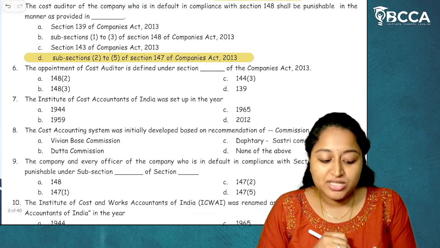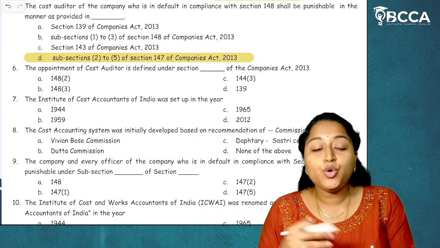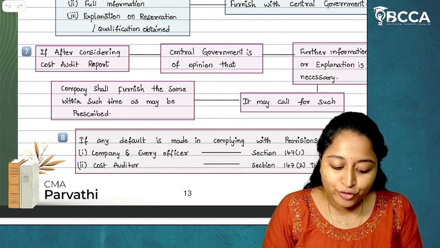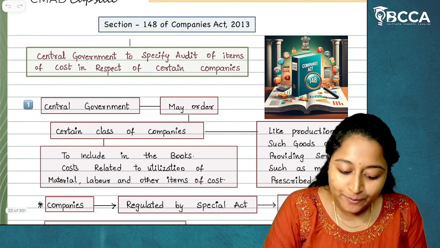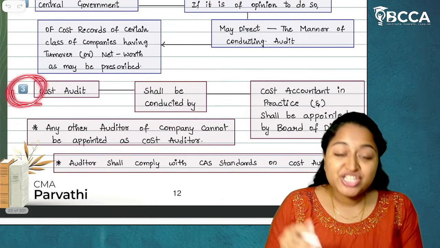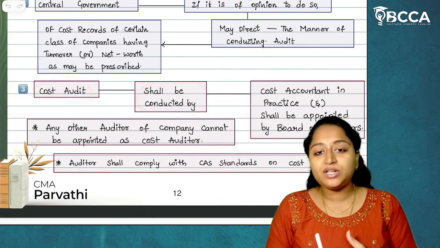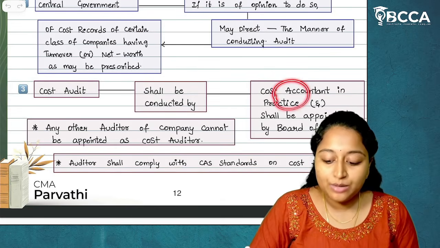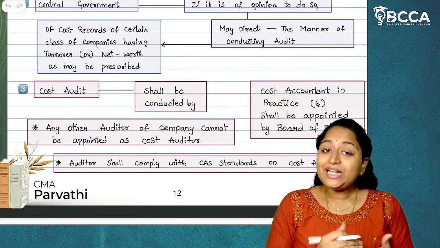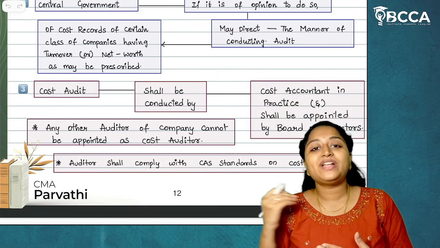Moving on to the next question, question number 6. The appointment of cost auditor is defined under which section? As I have told you, section 148. In section 148, subsection 3 tells us who the cost audit shall be conducted by: a cost accountant in practice, who shall be appointed by the board of directors.